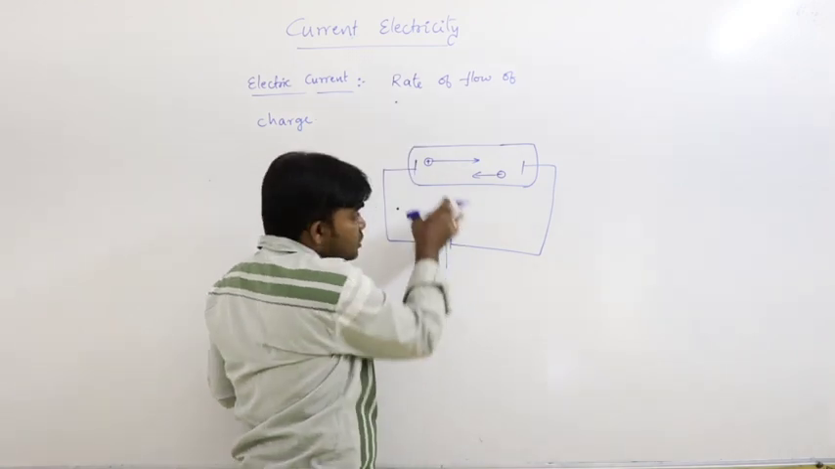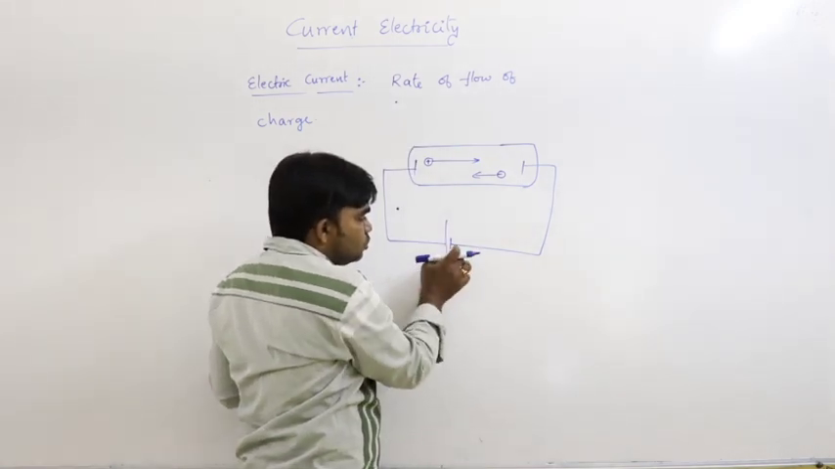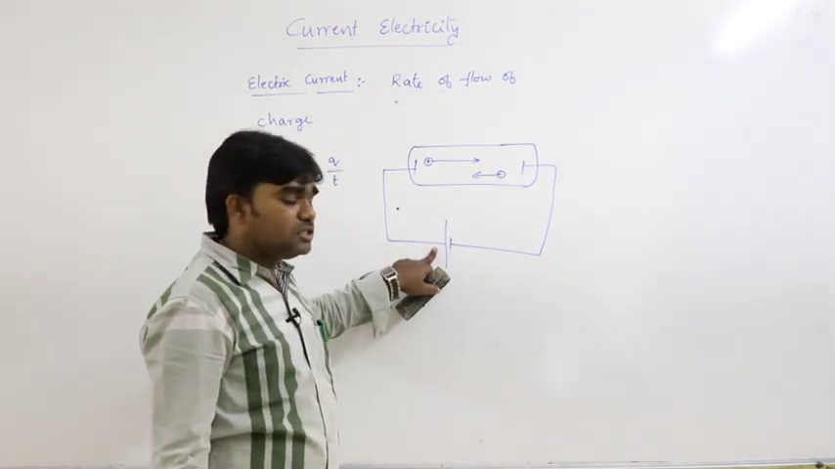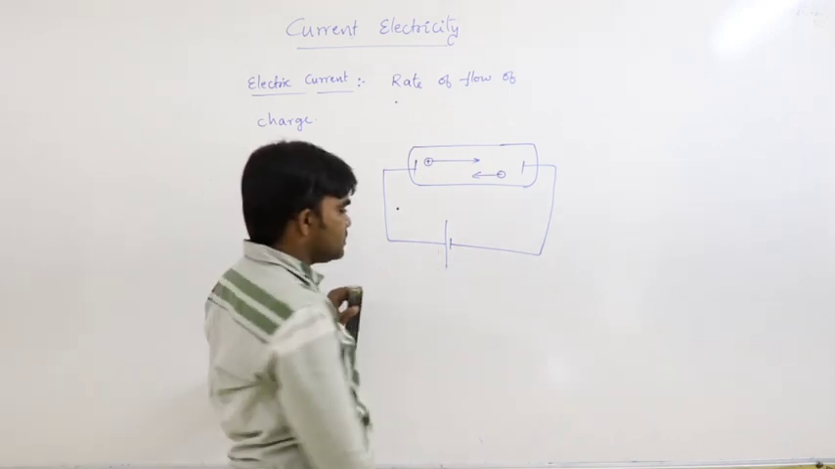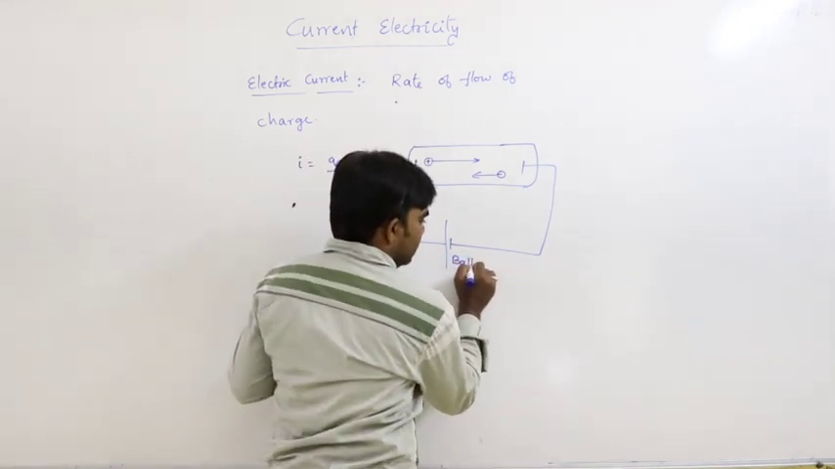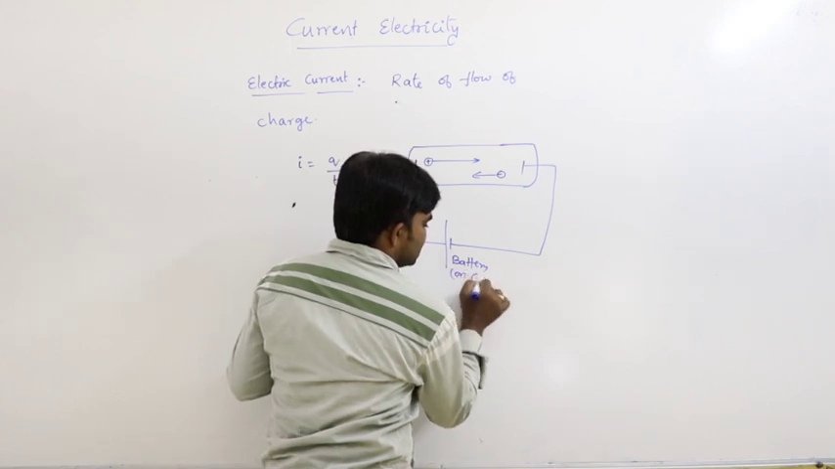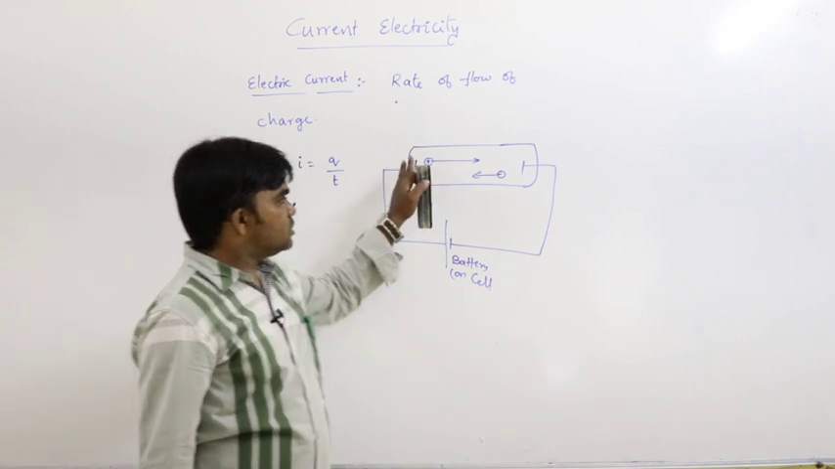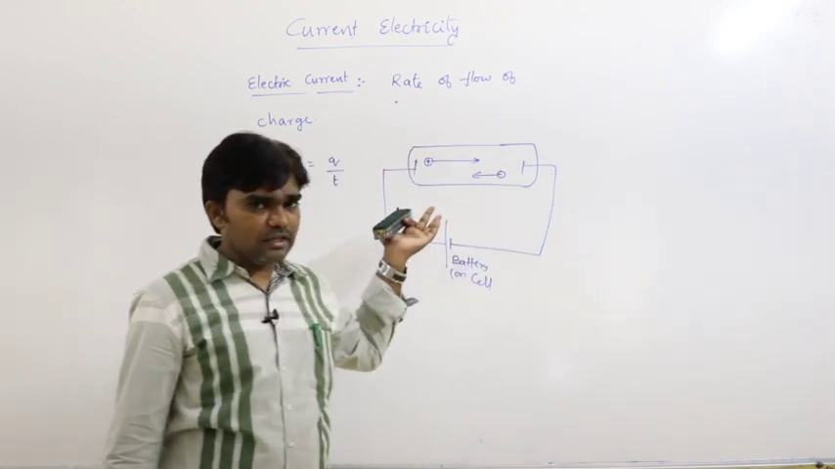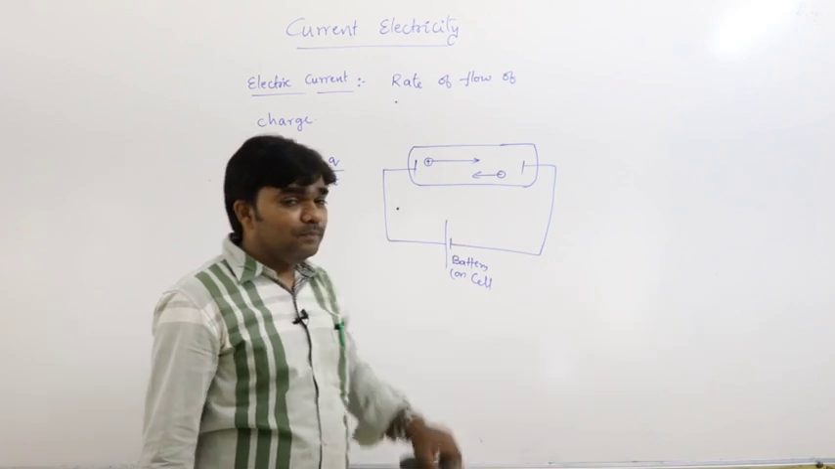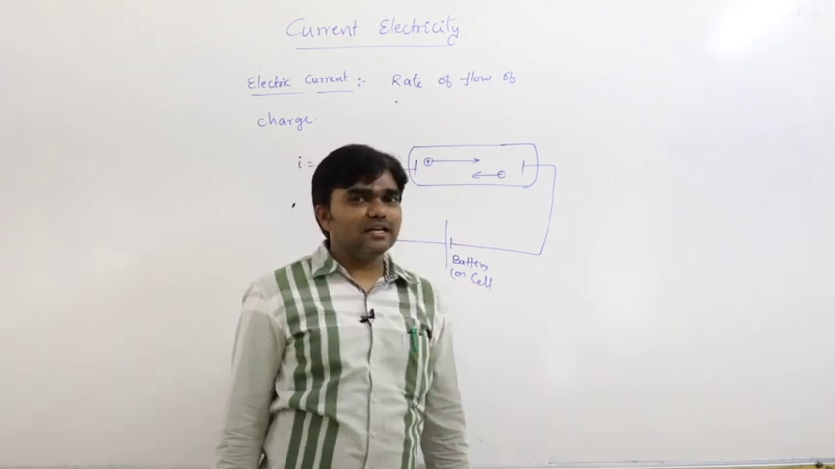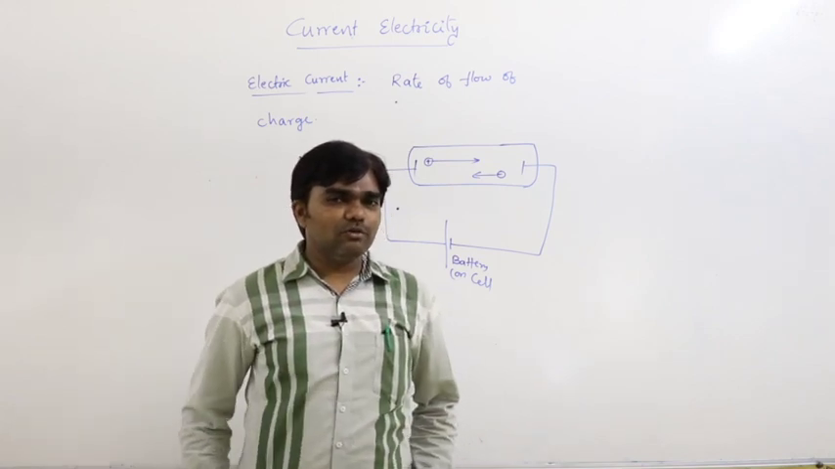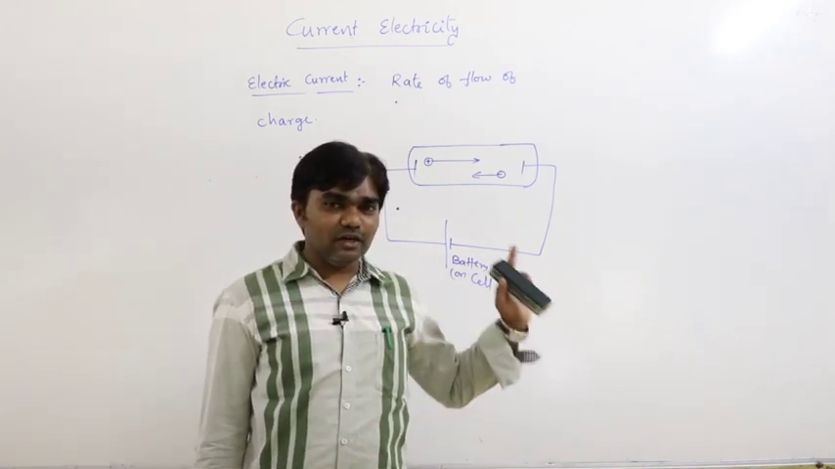Why are the charged particles in motion here? Due to the external potential. If you apply an external potential difference, that means a battery or cell, whatever it is, and connect it, then positively charged particles move like this and negatively charged particles move like this. In these two, which one is considered as the direction of current? Remember that current must have both magnitude and direction, and it is a fundamental physical quantity.